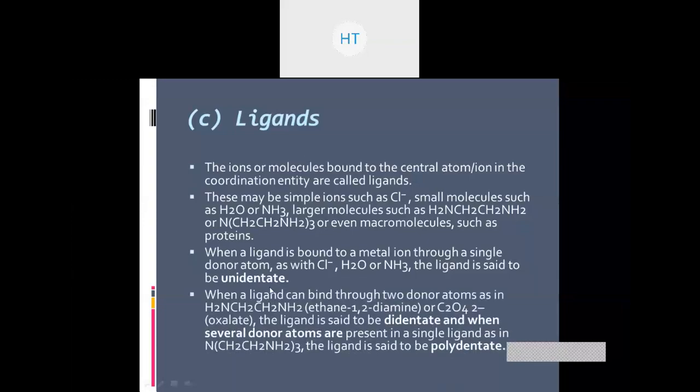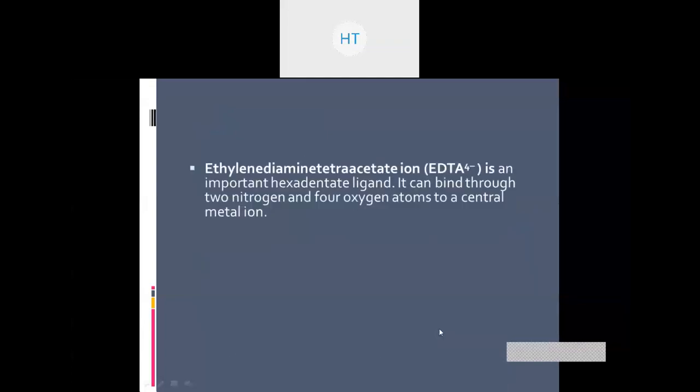Next आता है bidentate. When a ligand binds through two donor atoms, as in ethylenediamine, ethane-1,2-diamine, it is called a didentate ligand. अगर दो से ज्यादा रहा तो उसको हम बोलेंगे polydentate ligand. So EDTA ion ये polydentate बन जाएगा. It's a hexadentate ligand यानी कि इसके पास क्षमता है छह bonds formation करने की.